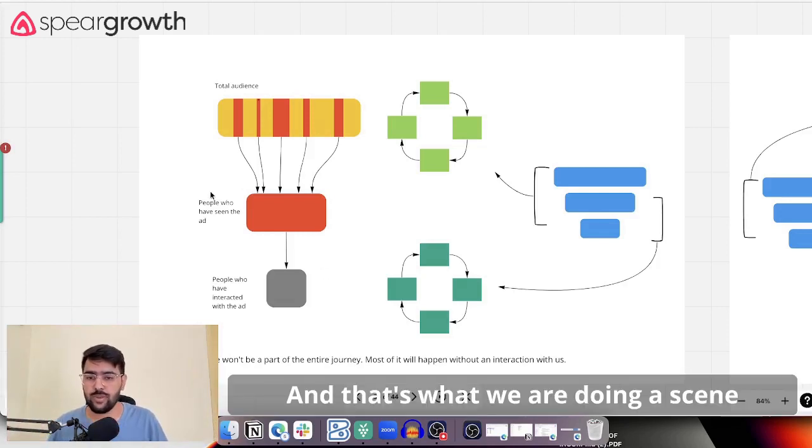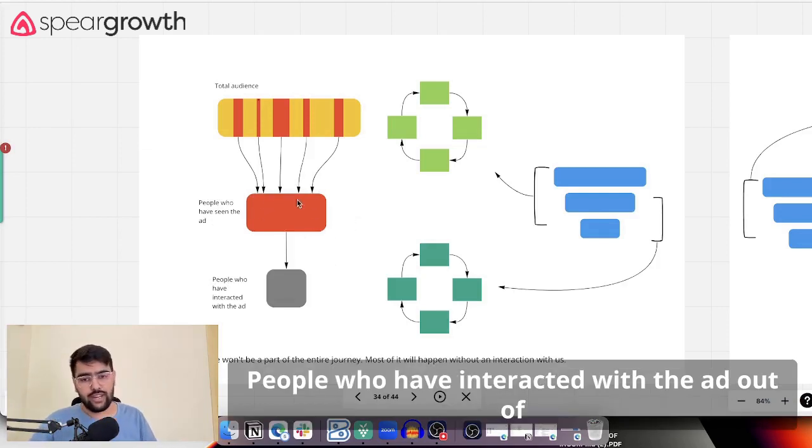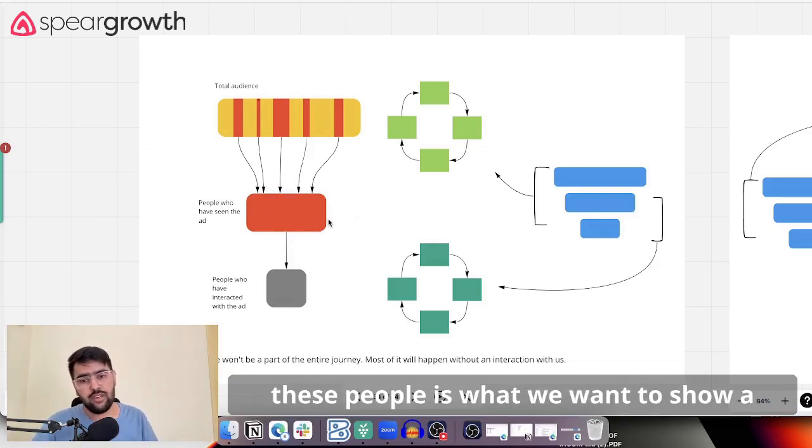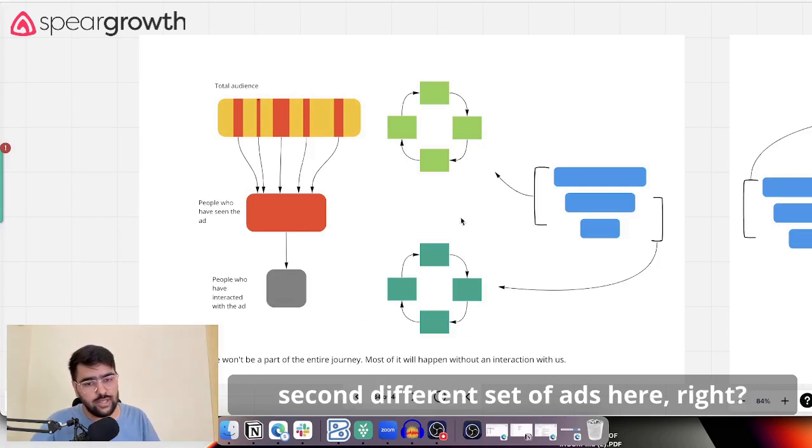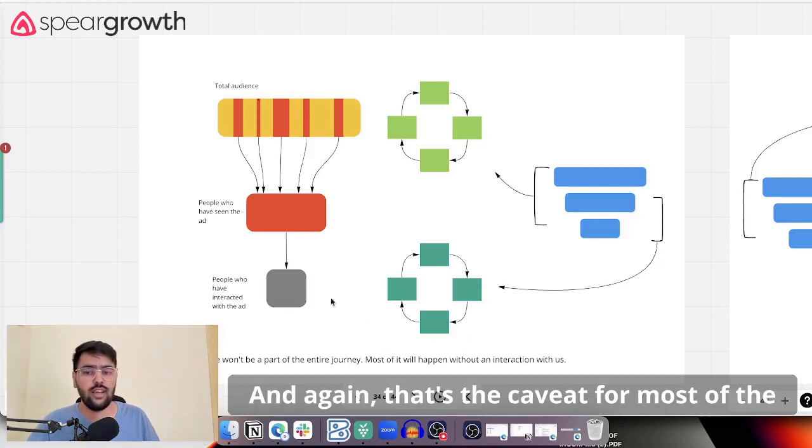And that's what we are doing: people who have seen or interacted with the ad. Now, out of the people who have interacted with the ad, we want to show a different set of ads here. And again, that's the caveat.